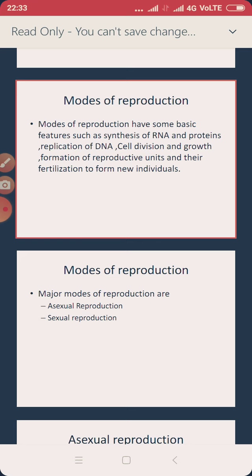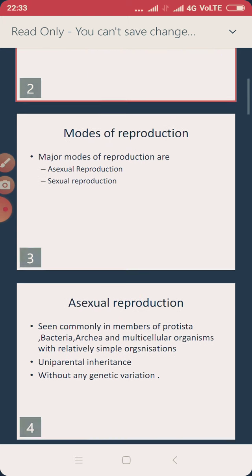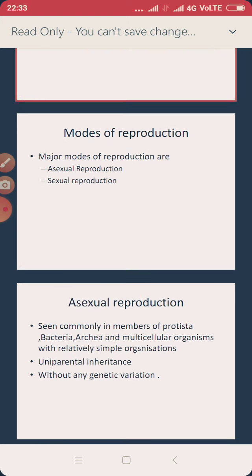So let's see now the major modes of reproduction. Number one, what we are going to talk about is asexual reproduction. The word itself says, when you split the word asexual, a and sexual, it means without the sexual process, it can produce a living organism.